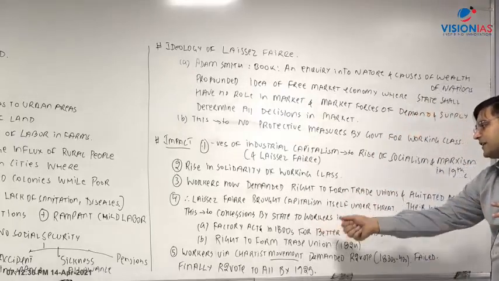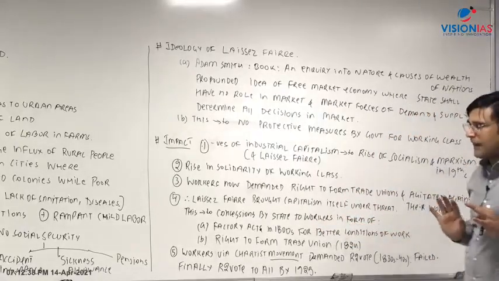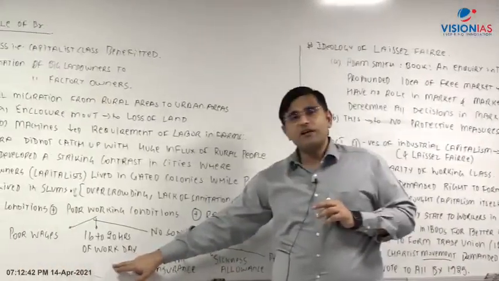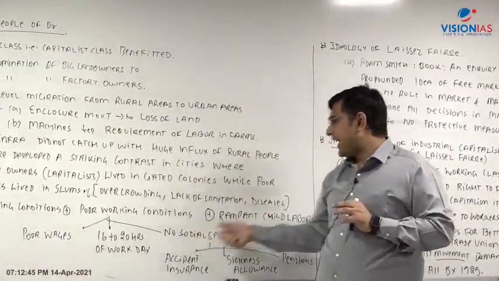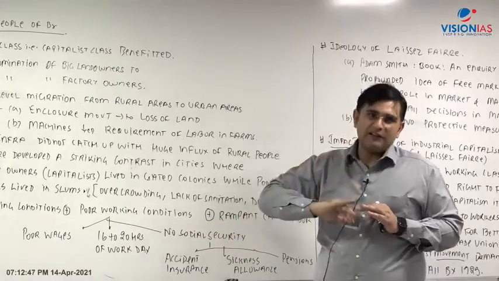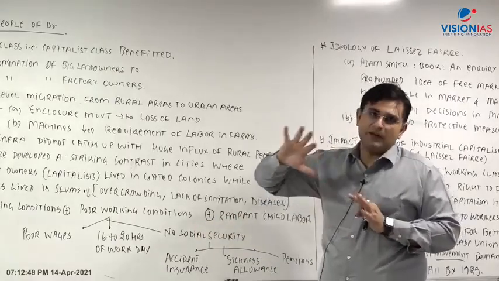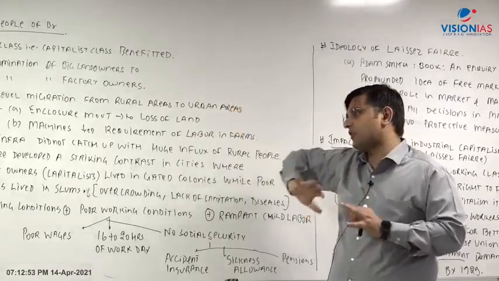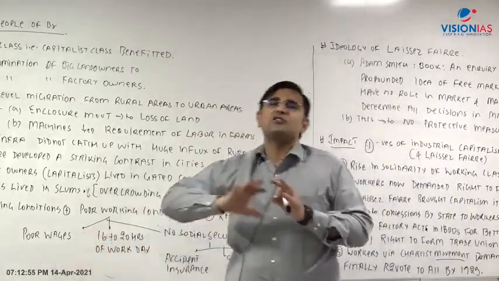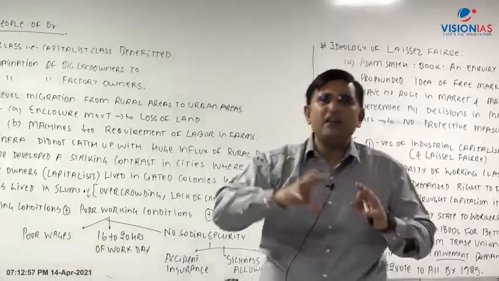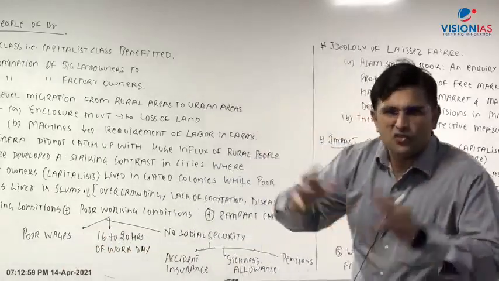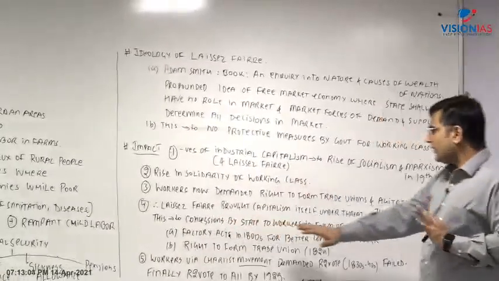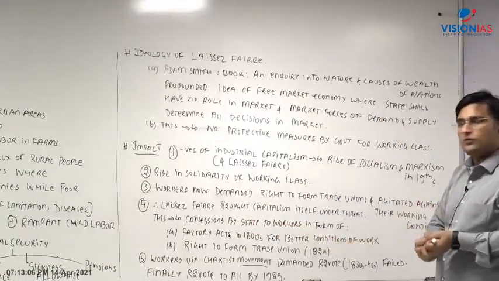Factory acts in the 1800s for better conditions of work. What are better conditions of work? Basically, for example, a 16 to 20 hour work day, so basically hours of work. Child labor is there, so they will say that the person should be at least 10 years of age, 12 years of age. Poor wages are there, so not minimum wages, but some kind of thrust to better conditions overall, right? So factory acts are coming which are trying to improve their conditions of work.